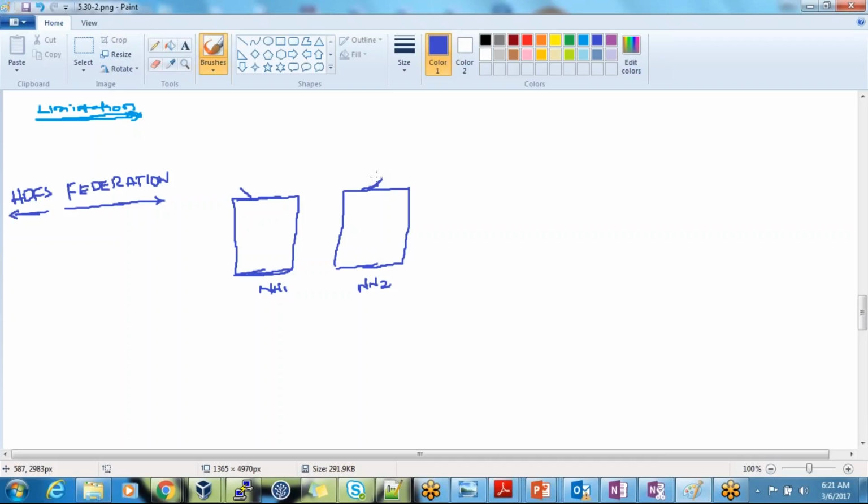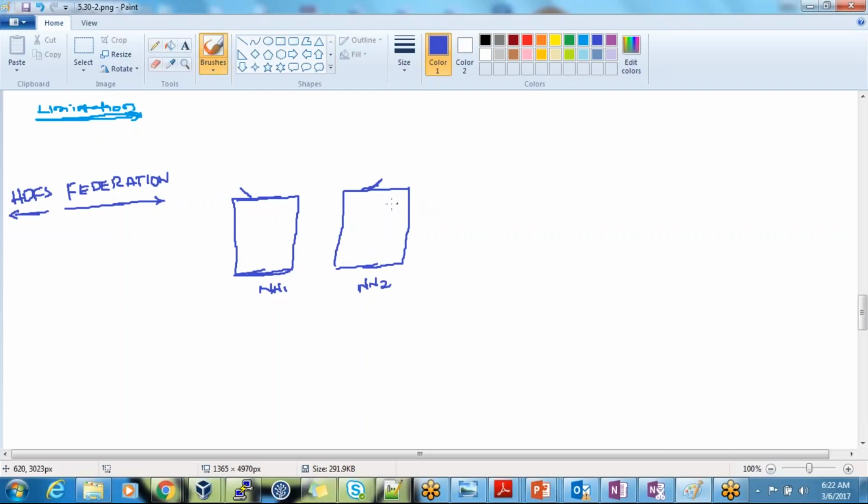We will talk about slave level load balancing when we come to the commands. I will show the command for how we spread the load at the slave level. Now we are seeing how to reduce the load and balance the load at the manager level, or master level. I'll have my name node 1 and my name node 2.